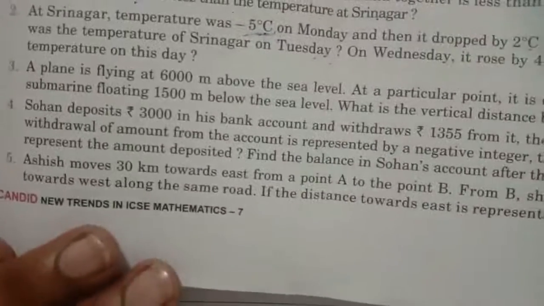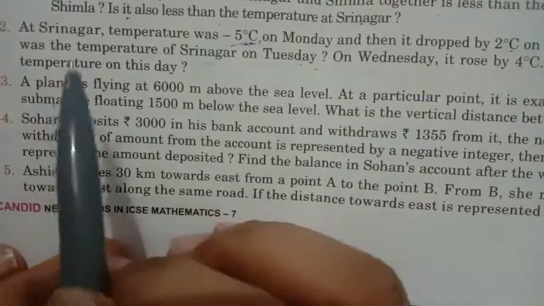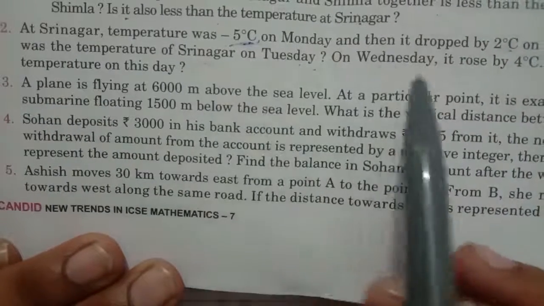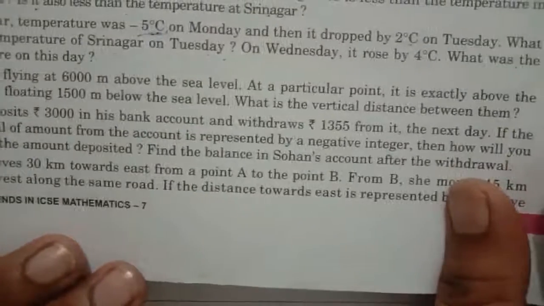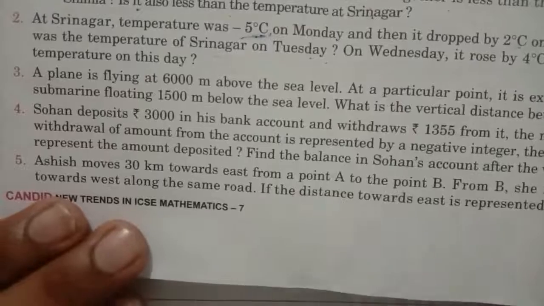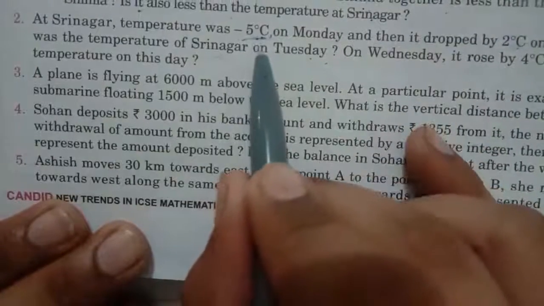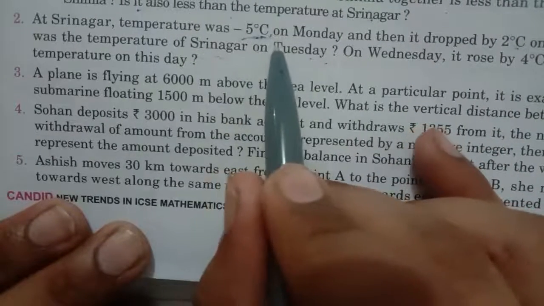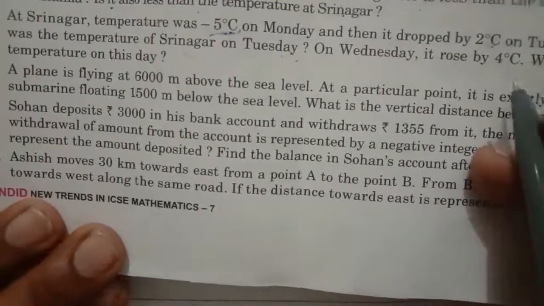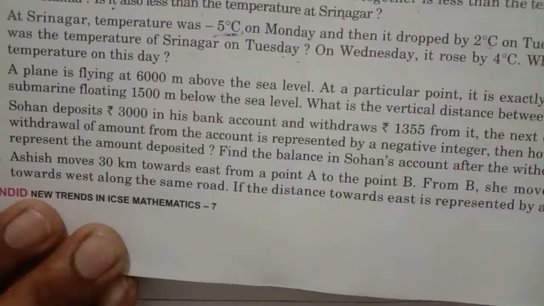Second, at Srinagar, temperature was -5 degrees Celsius on Monday and then it dropped by 2 degrees Celsius on Tuesday. What was the temperature of Srinagar on Tuesday? Now see, the initial temperature of Srinagar was -5 degrees Celsius and it got dropped by 2 degrees Celsius. So we will simply subtract 2 from -5.